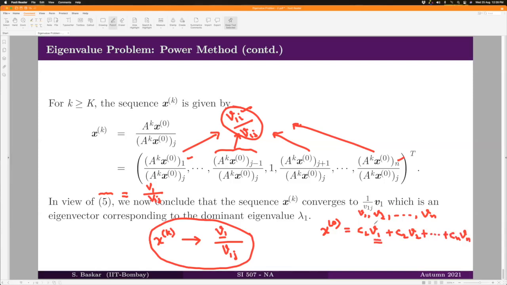That v1 which is sitting in the representation of x naught, you take that v1 and plug in here, and |v1j| is actually the maximum norm of v1. The value of v1 is what is sitting here.